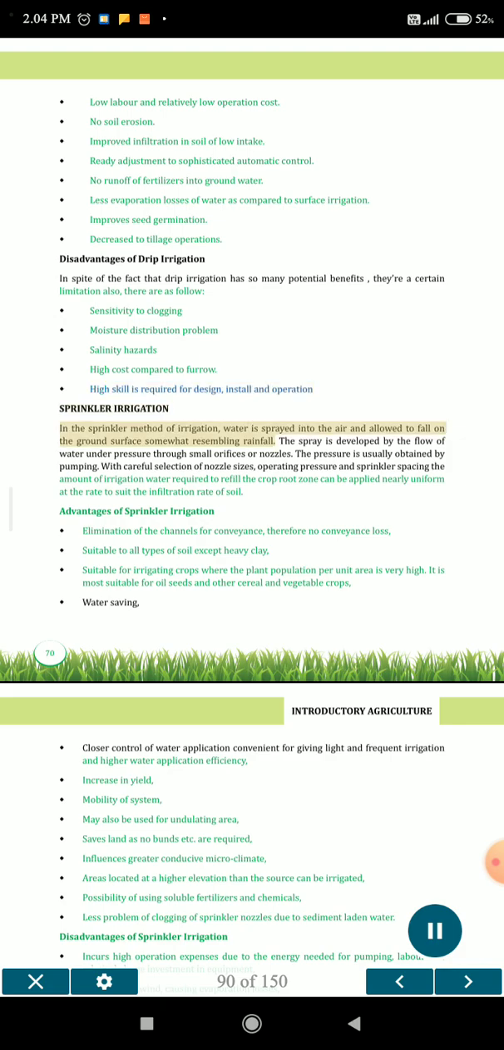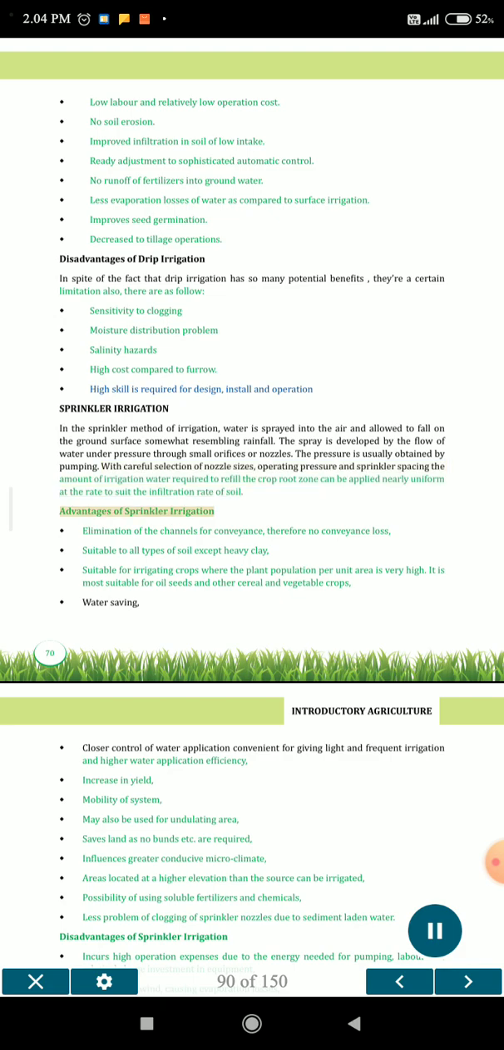Sprinkler irrigation. In the sprinkler method of irrigation, water is sprayed into the air and allowed to fall on the ground surface somewhat resembling rainfall. The spray is developed by the flow of water under pressure through small orifices or nozzles. The pressure is usually obtained by pumping. With careful selection of nozzle sizes, operating pressure and sprinkler spacing, the amount of irrigation water required to refill the crop root zone can be applied nearly uniformly at a rate to suit the infiltration rate of the soil.